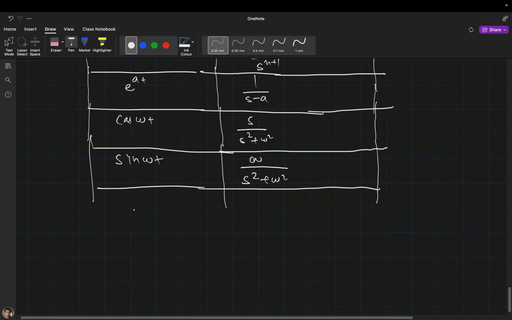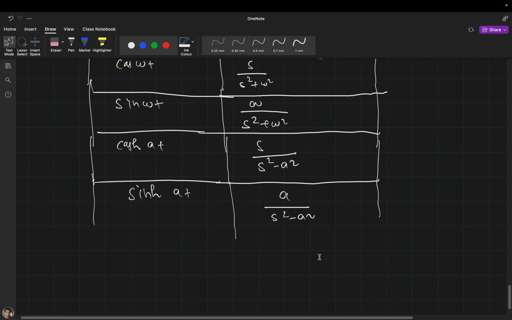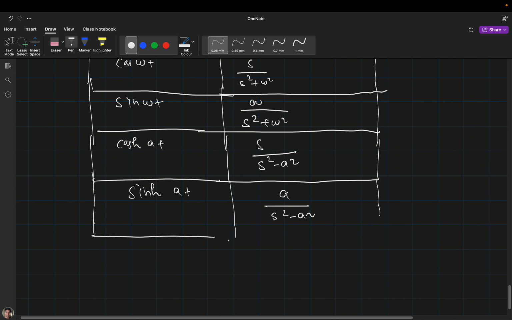Similarly for hyperbolic cosh at, it should be s divided by s square minus a square. And if it is hyperbolic sinh at, then it will be a divided by s square minus a square. Now we will use properties.